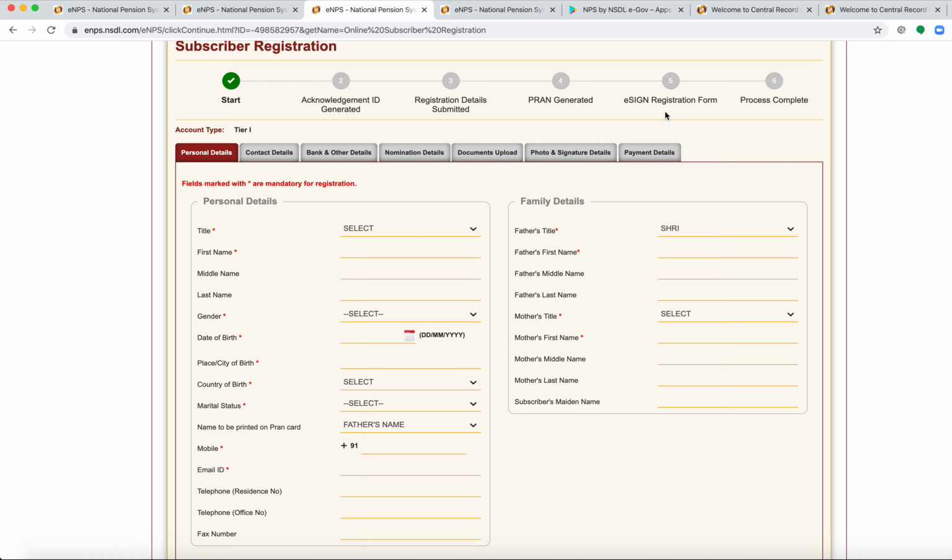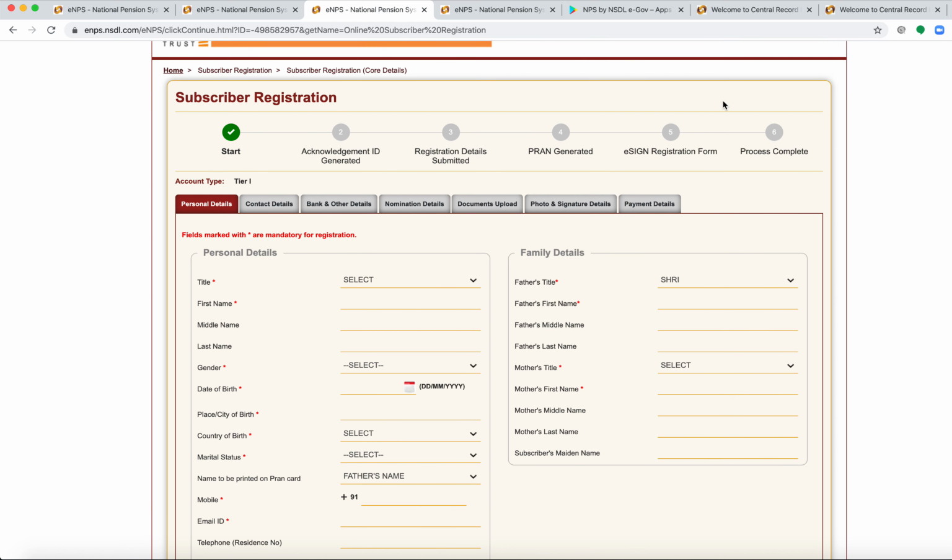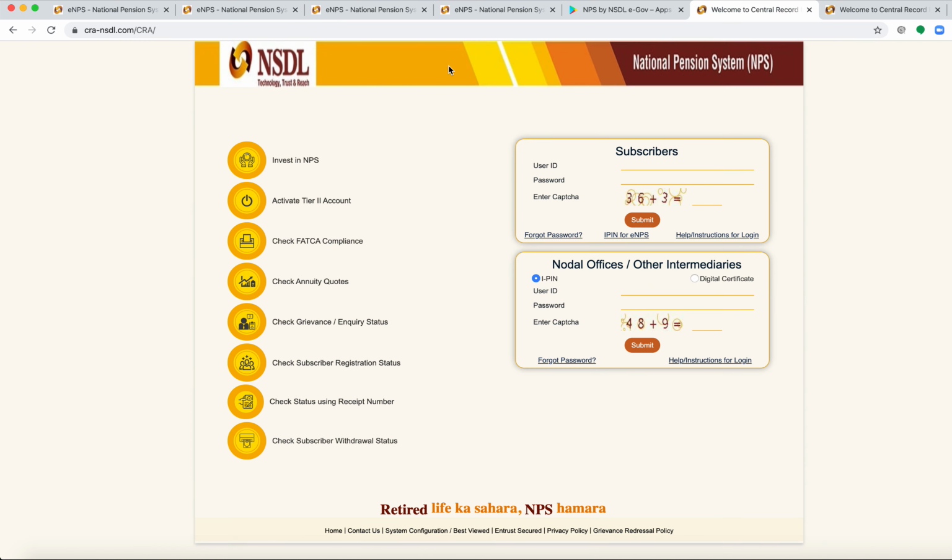Let's say you e-sign the registration form and the process is completed. The next stage would be, after one or two days, you would receive an email stating that you can create an IPIN for your eNPS account. That email will have the link to this site. So here you can create an IPIN for your eNPS.